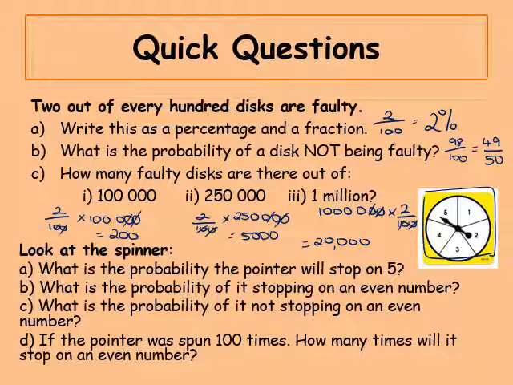So looking at this spinner here, what is the probability that the pointer will stop on 5? So you can clearly see that each section is split up evenly. So that is 1 out of 5. So you have 5 different outcomes. So they're all equally likely. So you have 1 chance in 5. What is the probability of it stopping on an even number? Well, there's 5 different outcomes it could land on. And the 2 possible even outcomes are 2 and 4. So we have 2 out of the 5 that are even numbers. So our probability is 2 out of 5.